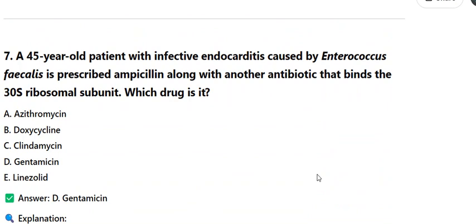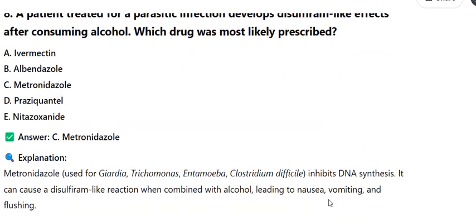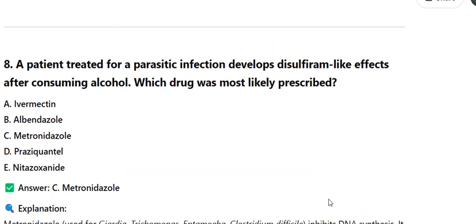7. A 45-year-old patient with infective endocarditis caused by Enterococcus faecalis is prescribed ampicillin along with another antibiotic that binds the 30S ribosomal subunit. Which drug is it? A. Azithromycin. B. Doxycycline. C. Clindamycin. D. Gentamicin. E. Linezolid. Answer: D. Gentamicin. Explanation: Aminoglycosides, e.g. gentamicin, bind the 30S subunit and cause misreading of mRNA. They have synergy with beta-lactams, e.g. ampicillin, against enterococcus by increasing cell wall penetration.